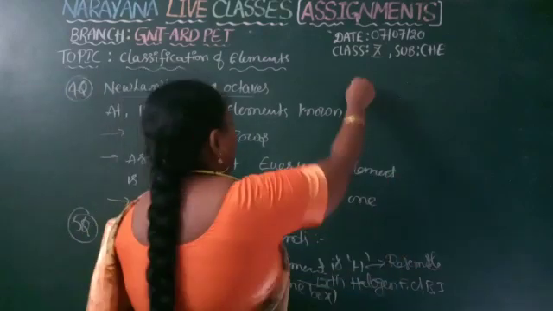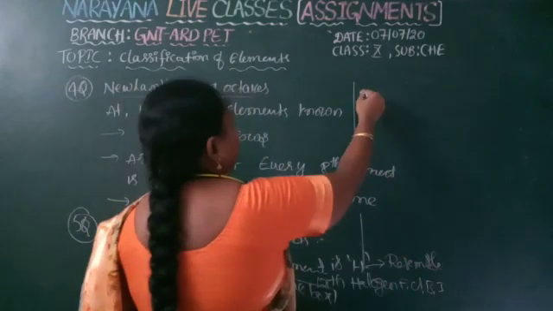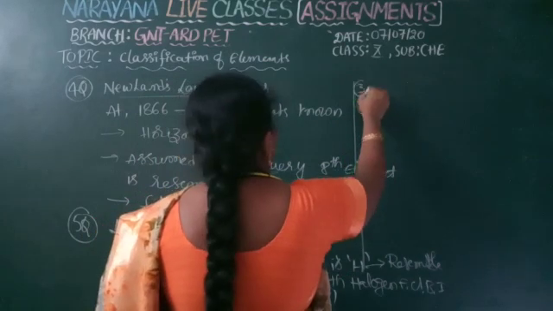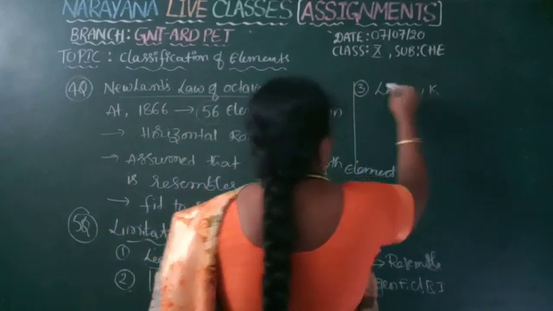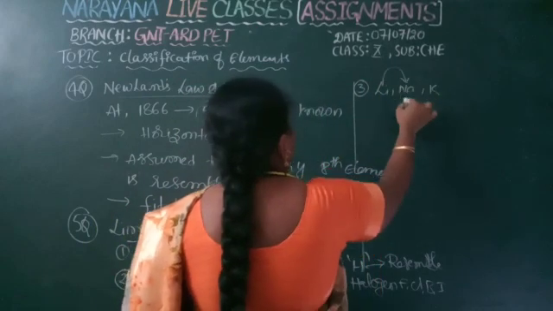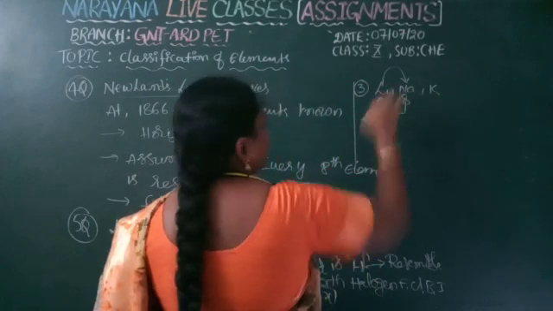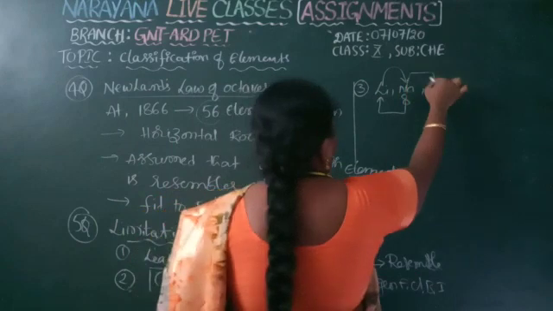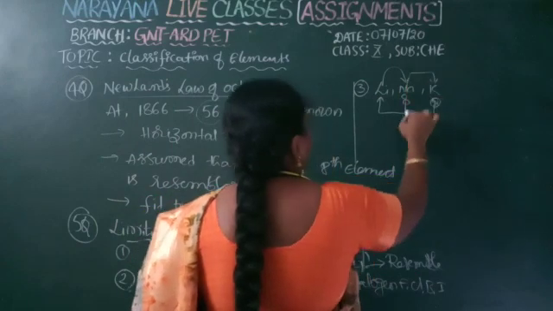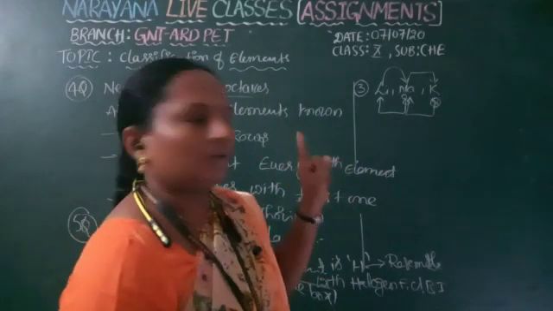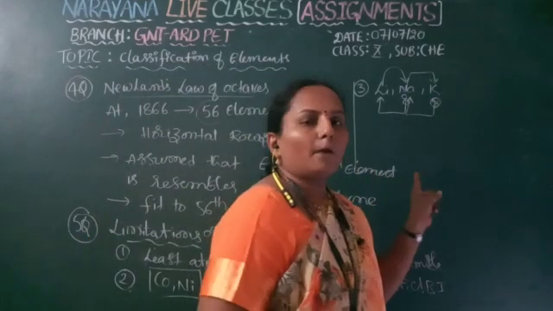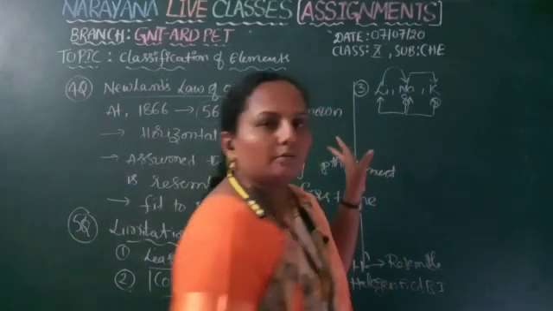Next, while arranging the elements in the increasing order of atomic weights, from lithium onwards the eighth element is sodium, which shows resemblance with lithium. From sodium onwards the eighth element is potassium, which shows resemblance with sodium. So lithium, sodium, potassium exhibit similar properties and belong to the same group.